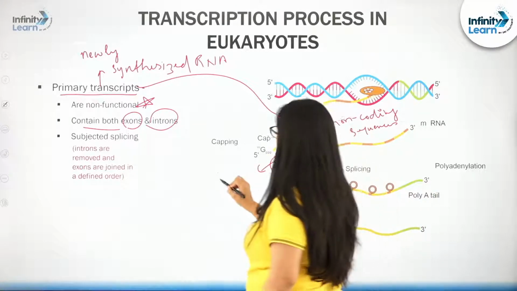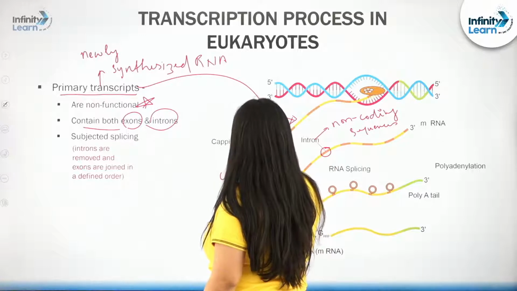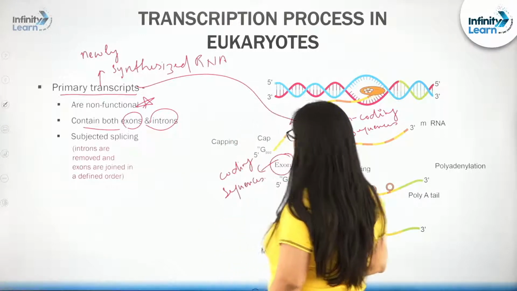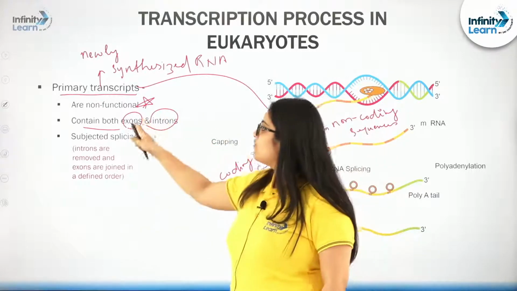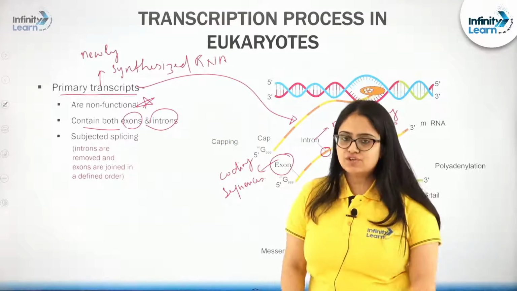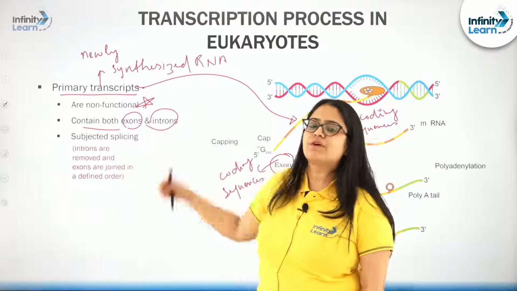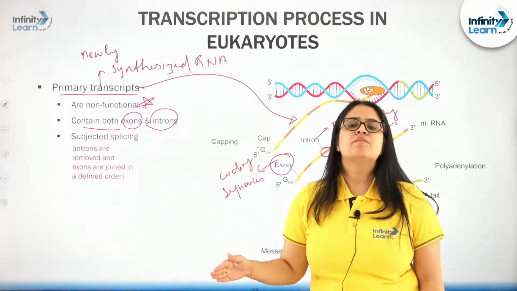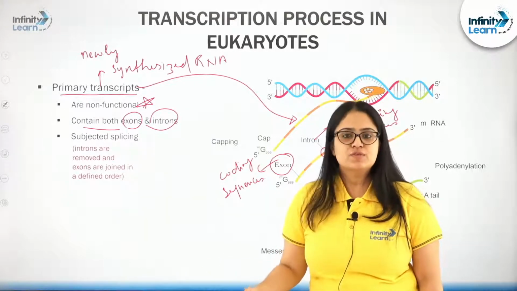These are the coding sequences. So, see kids, right? The presence of introns and exons in a primary transcript makes it non-functional, and in order to convert it into a functional mRNA, you need to remove the introns from the exons part, right?